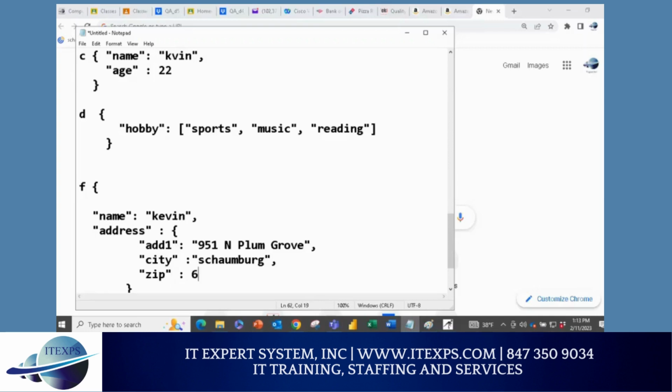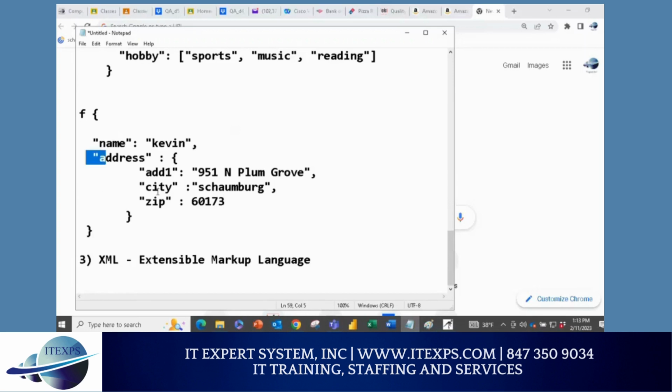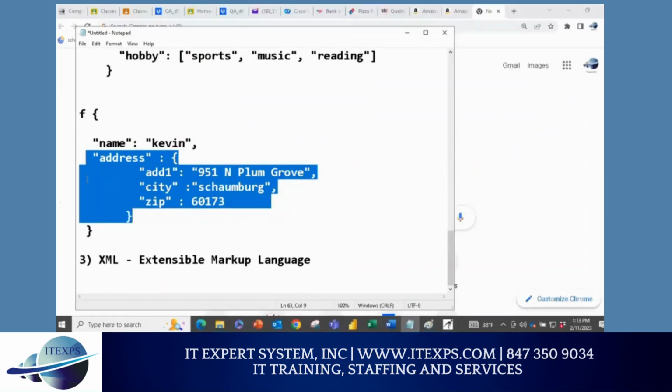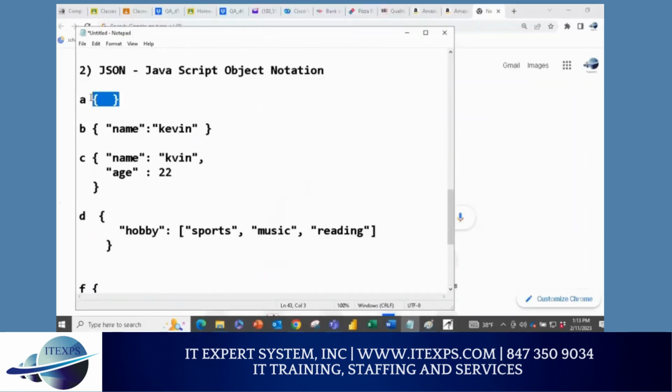So for example 60173. Now see here, this is the last rule, which is your key and then your structure. Make sense? This has its own structure. This key has only one value, but this key has multiple values. So this is a structure. So how many rules do you have? First, start and end curly bracket.